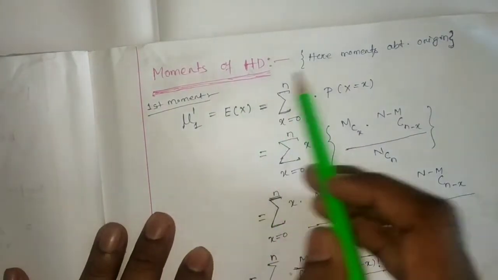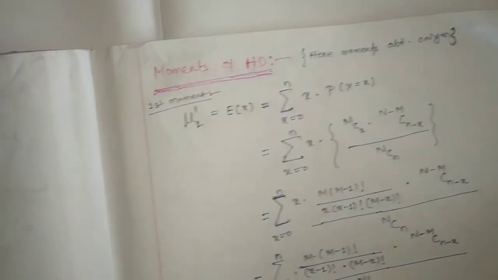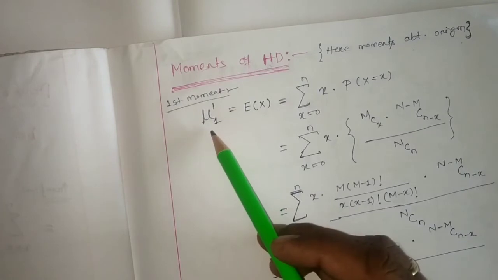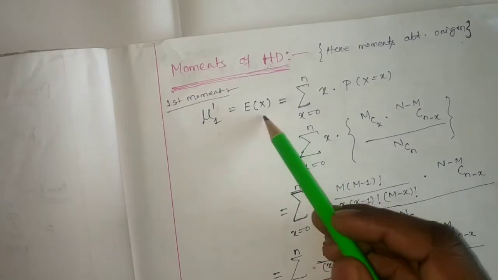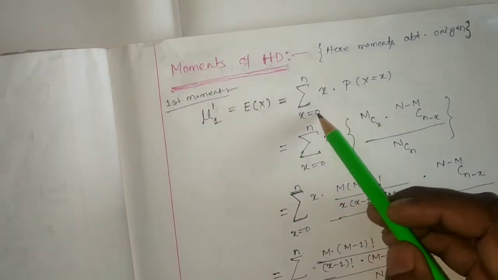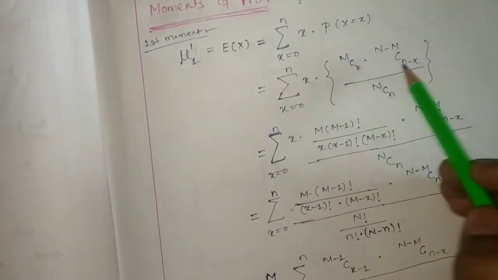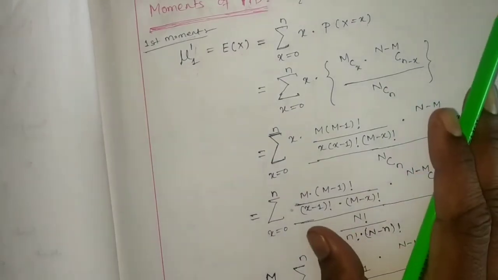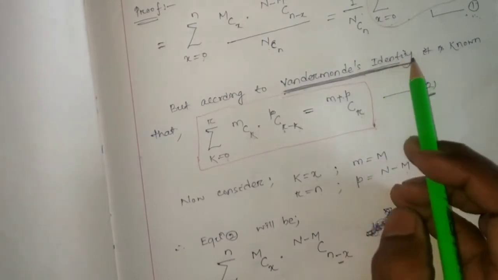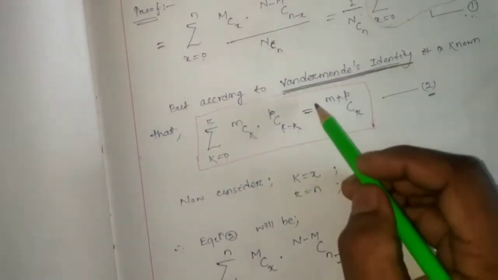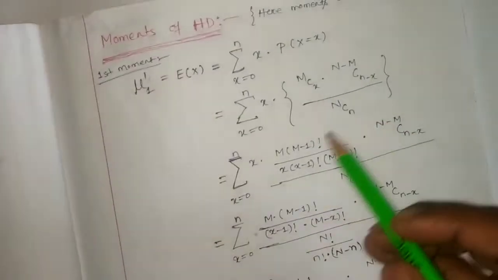Here the moments are about the origin. Okay, we have considered about the origin. So we know that the first moment is represented as mu1 dash, that is the expectation E(X), which is summation over x equal 0 to n of x into pmf, whatever we have written here. And I am going to suggest one thing: if you know Vandermonde's identity, good; if you don't, then just remember this one, and I will give the proof of this identity in some other video. Okay, so this is x.